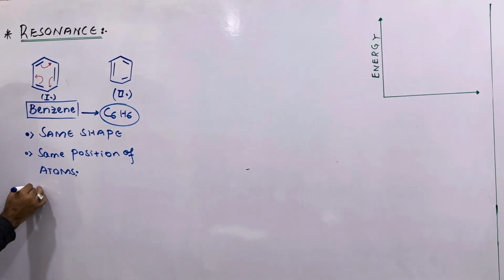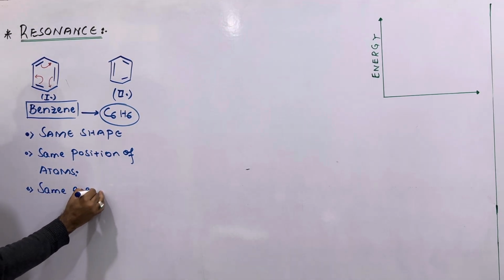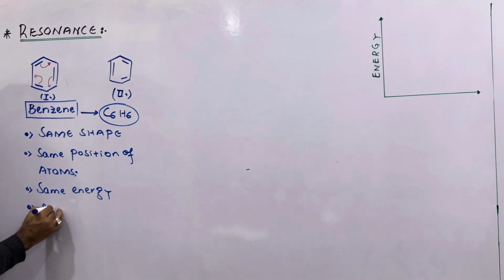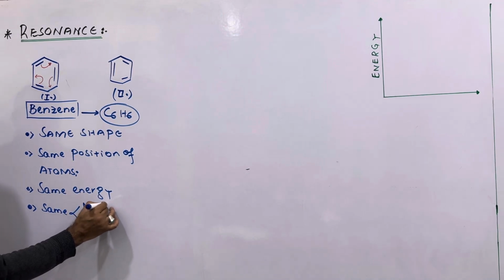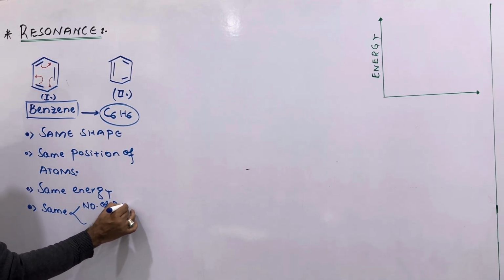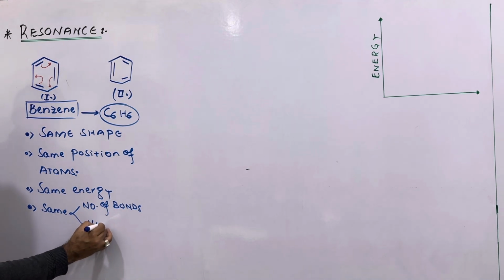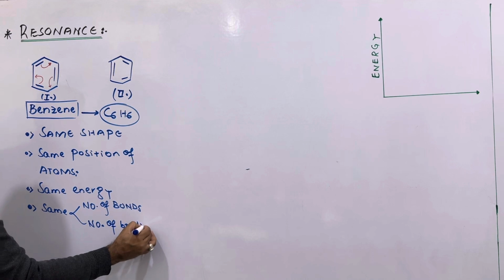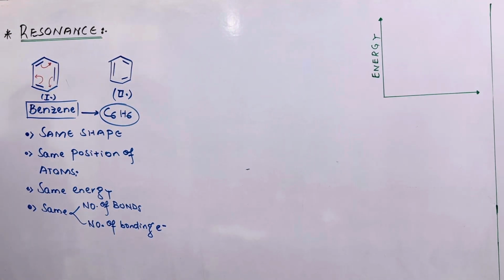They have the same energy, the same number of bonds and the same number of bonding electrons. Then what is the difference between these two structures?